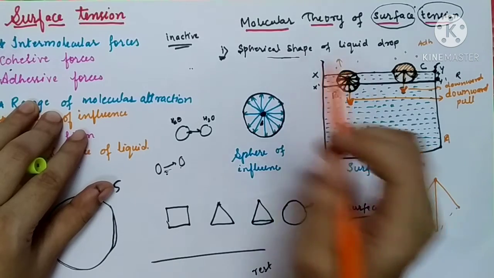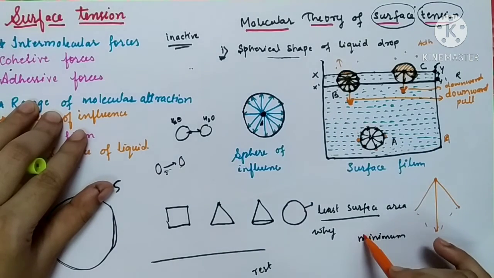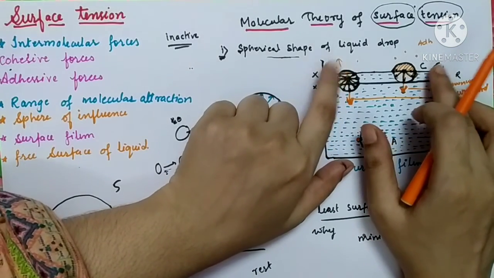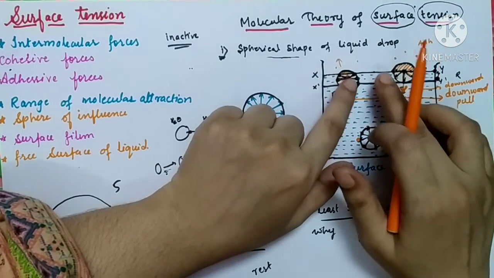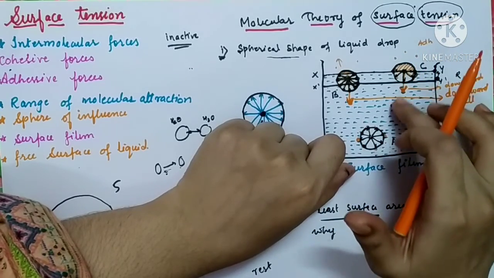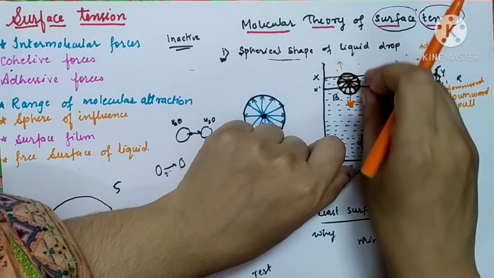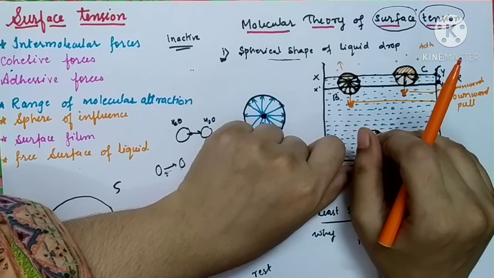And I told you that the liquid surface wants to minimize its surface area. So in order to minimize the surface area, we need to bring some of the molecules from the surface to the interior of the liquid. That is why surface molecules are always being pulled in a downward direction, to decrease the surface area.